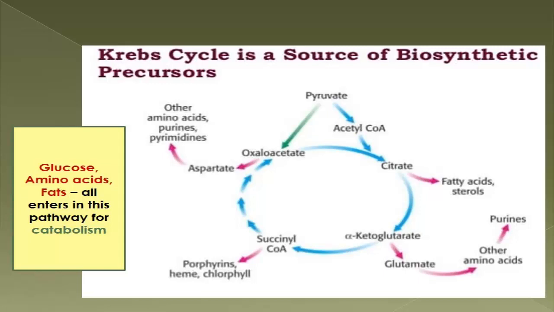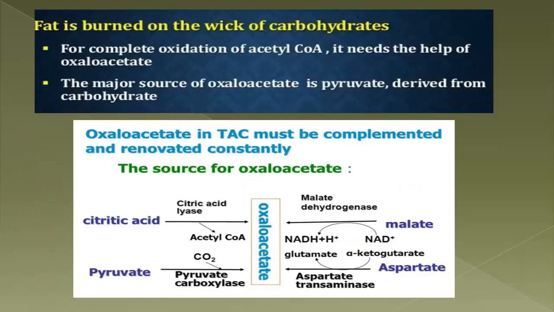From succinyl CoA, porphyrin, heme and hemoglobin are formed. From oxaloacetate, aspartate, other amino acids, and purine and pyrimidine nucleotides are formed. So you can see the intermediates of the TCA cycle can be used in various synthetic pathways. These are the anabolic part of the TCA cycle. So the TCA cycle is catabolic as well as anabolic. This is the cause of the name amphibolic pathway. The TCA cycle is an amphibolic pathway. Now clear?